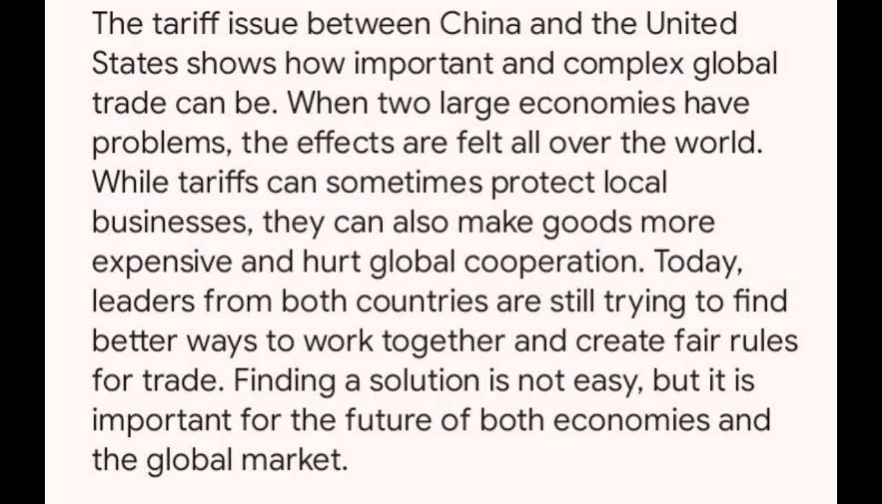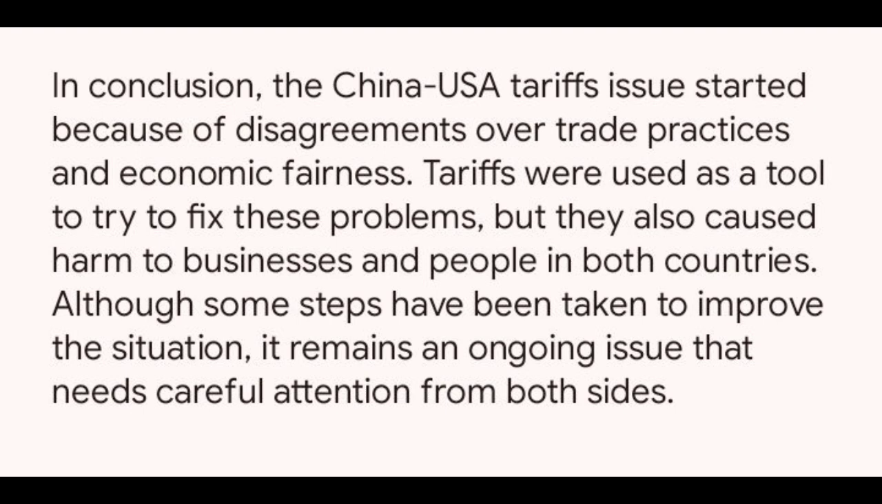Today, leaders from both countries are still trying to find better ways to work together and create fair rules for trade. Finding a solution is not easy, but it is important for the future of both economies and the global market. In conclusion, the China-USA tariffs issue started because of disagreements over trade practices and economic fairness. Tariffs were used as a tool to try to fix these problems. But they also caused harm to businesses and people in both countries. Although some steps have been taken to improve the situation, it remains an ongoing issue that needs careful attention from both sides.